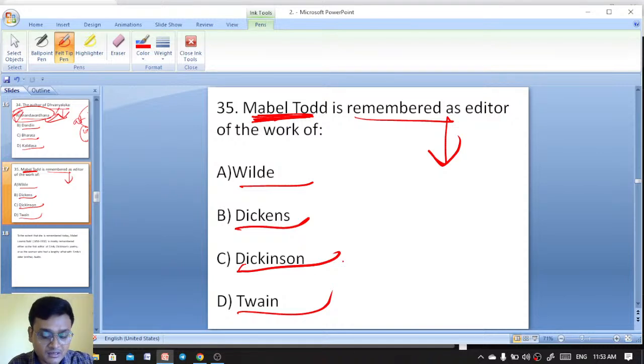Mabel Todd is remembered as the editor of the work of which writer: Oscar Wilde, Dickinson's...